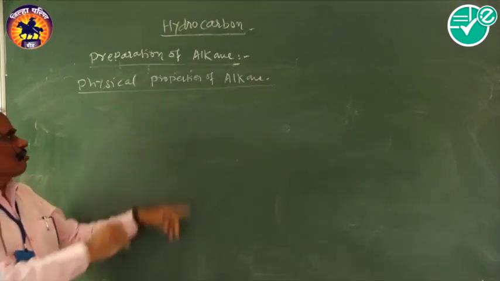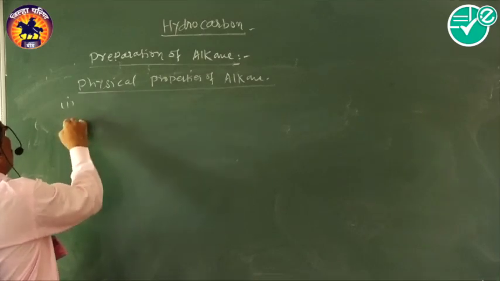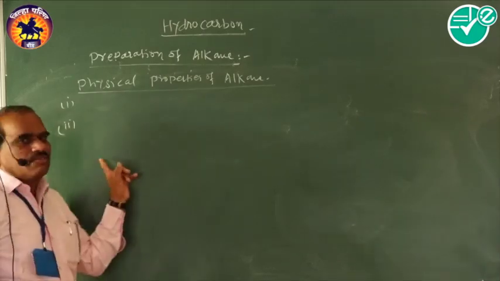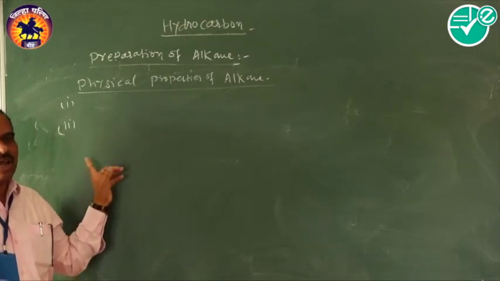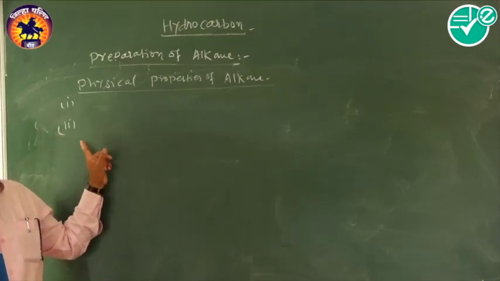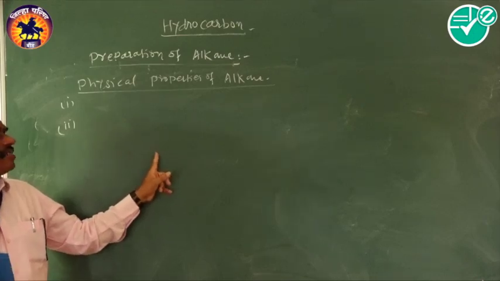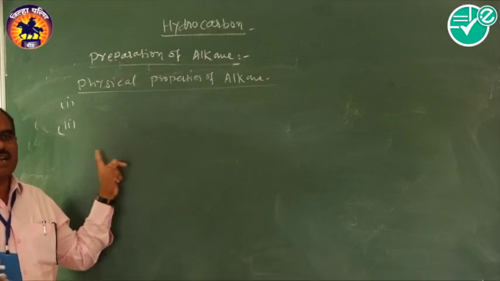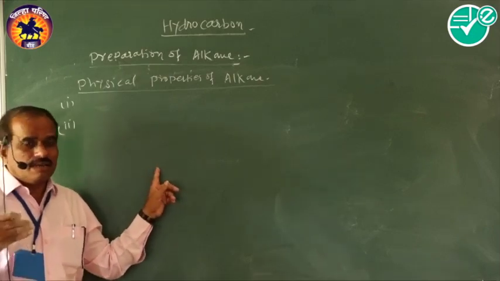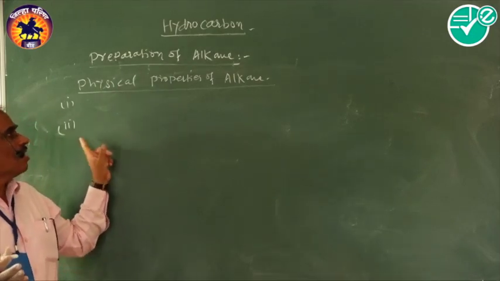Then the second one is that the first 4 members of alkanes, that means methane, ethane, propane and butane, are colorless gases. Then carbon number 5 to carbon number 17 are all liquids, and the remaining higher alkanes are all solids.